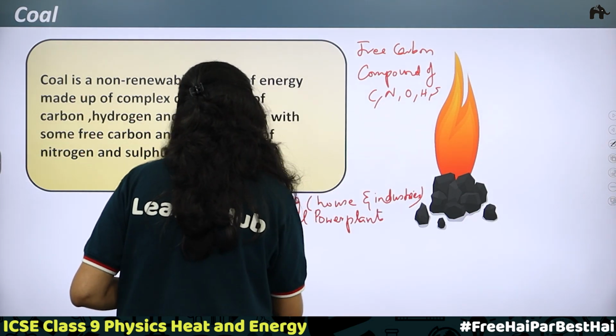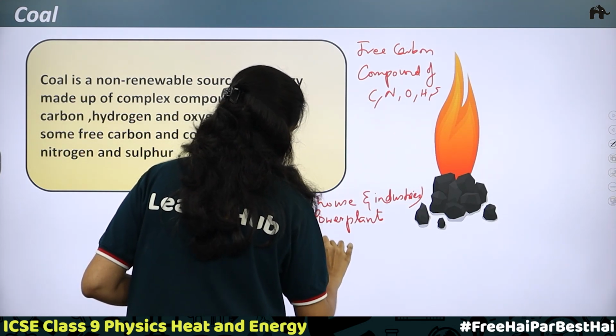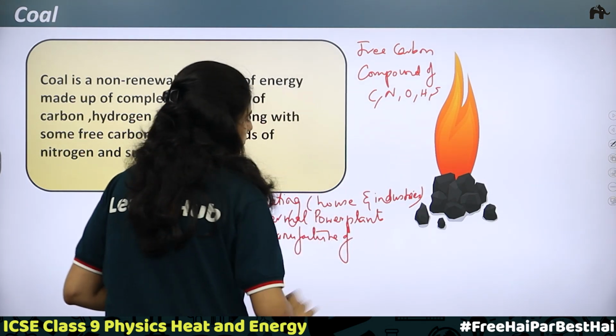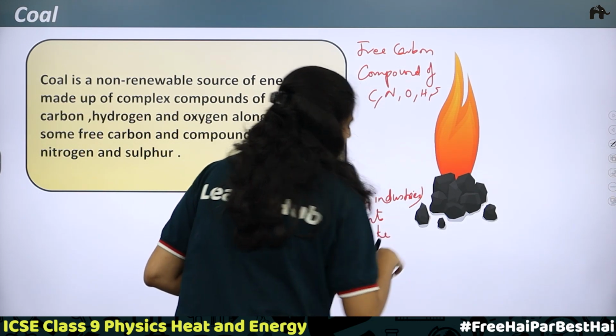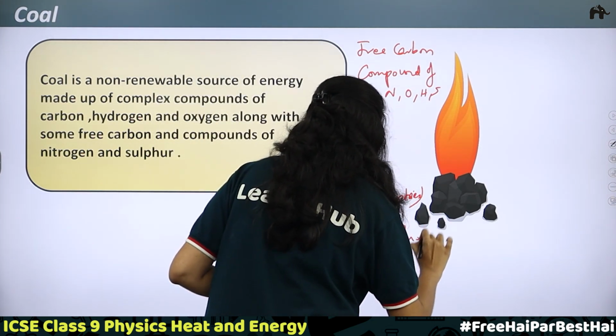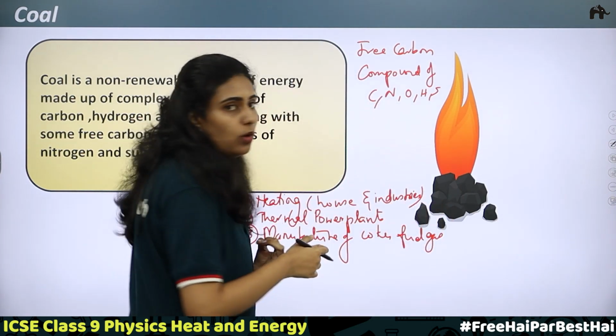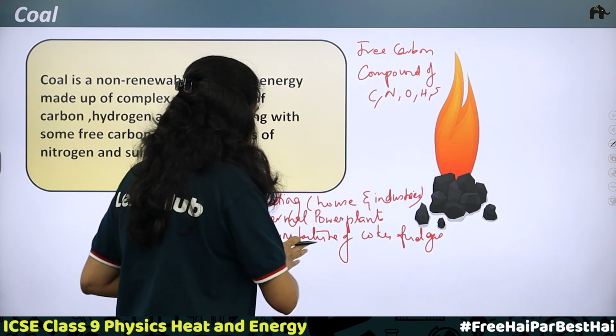Third, it is used in the manufacture of coke. Then it is used in the manufacture of fuel gases. Fuel gas includes coal gas, petroleum gas. So for these, you can use coal.